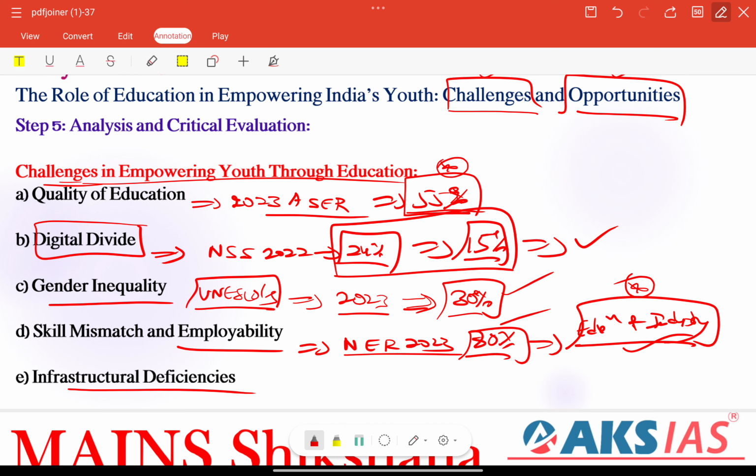Next, infrastructure deficiency is also very important. For example, a 2023 study by Niti Aayog, here we can add, found that nearly 40% of government schools lack basic facilities like drinking water, functional toilets and libraries, etc. These types of issues need to be addressed in the second part, where we need to follow some needed measures.